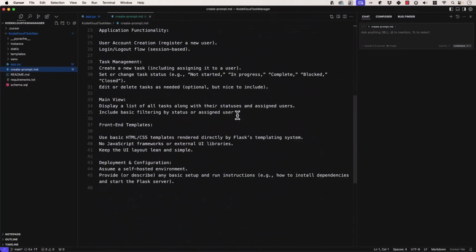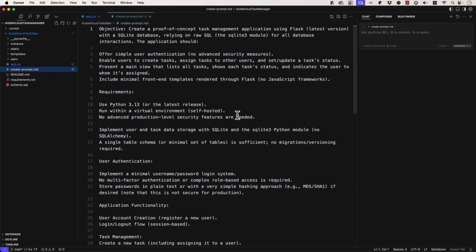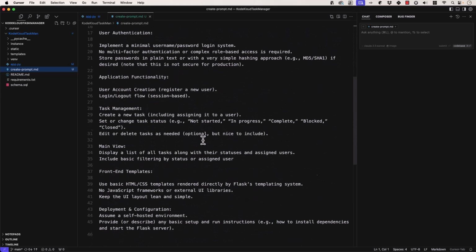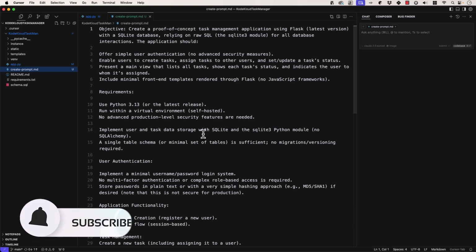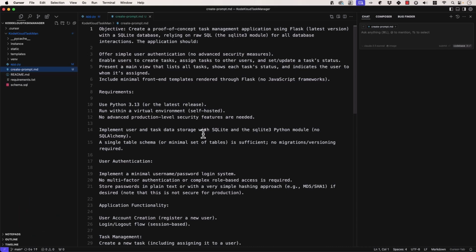Here, this is very specific, right? We have an objective, we have requirements. We drill down into those, exactly what we want. This is being specific. So it doesn't allow for a ton of creativity when you're specific, right? If we chop this down to create a task management application in Python, it could come up with something completely different. There are use cases for both.